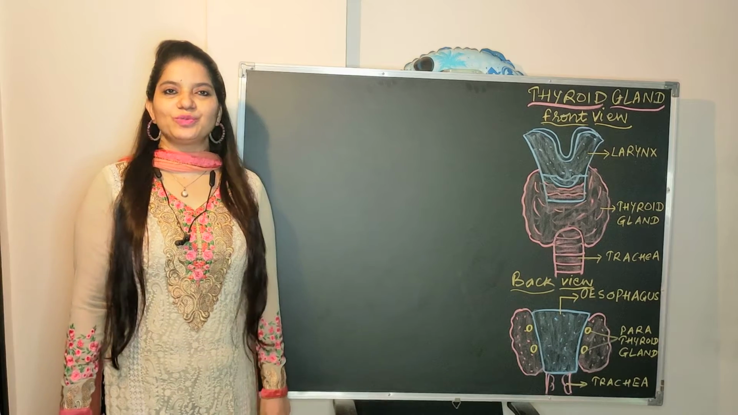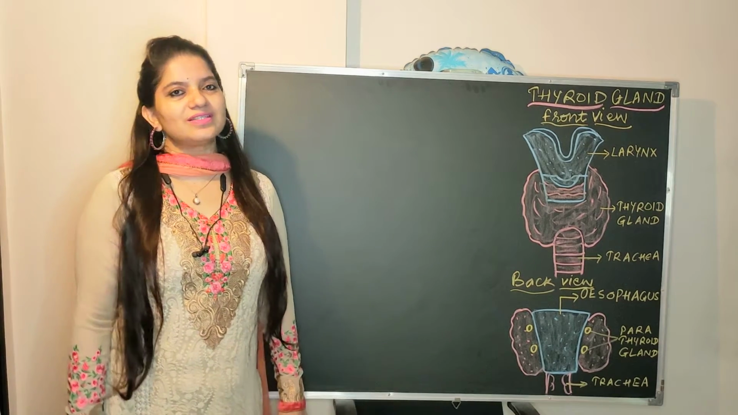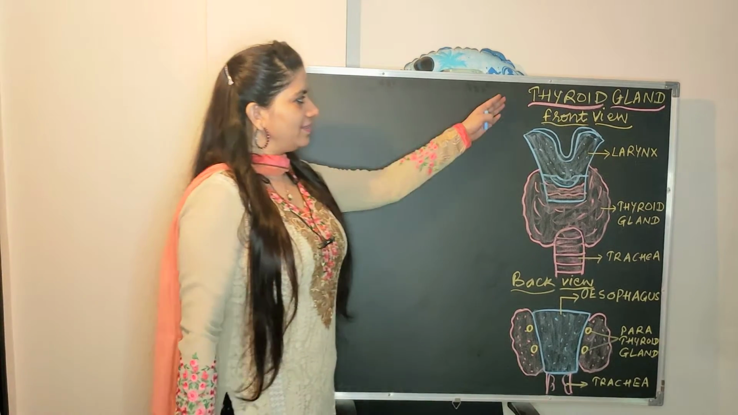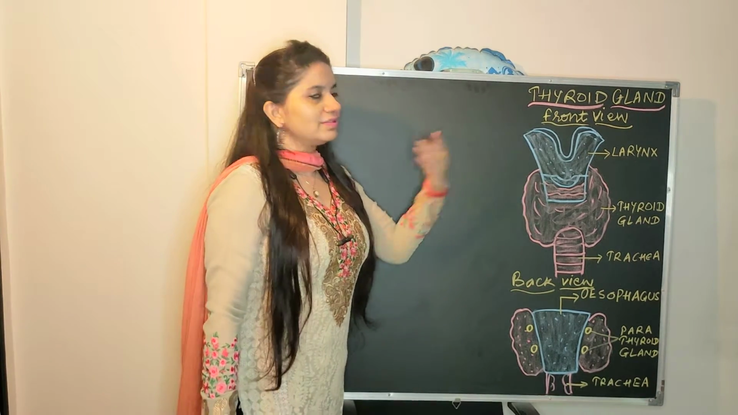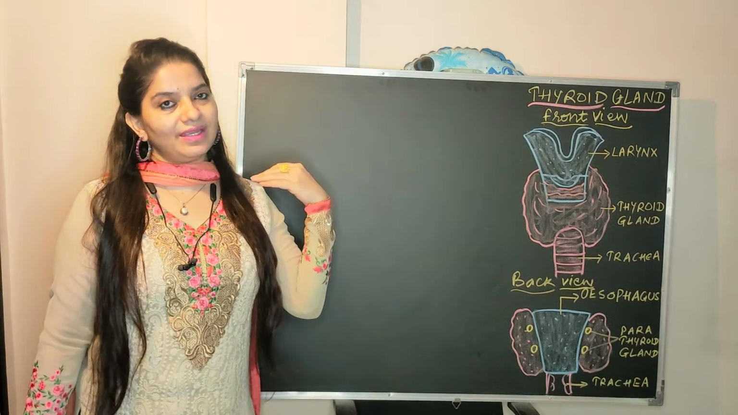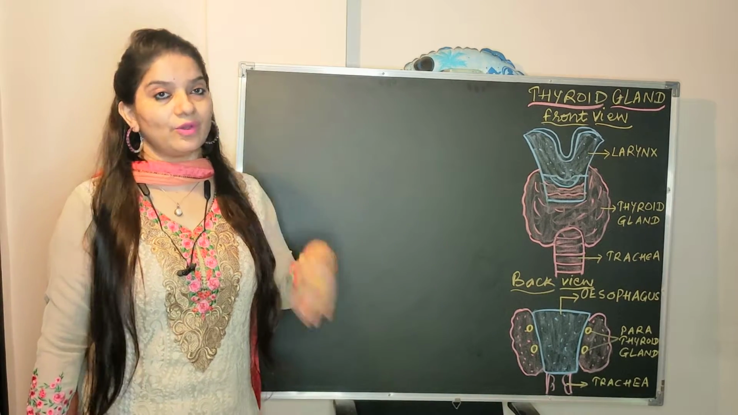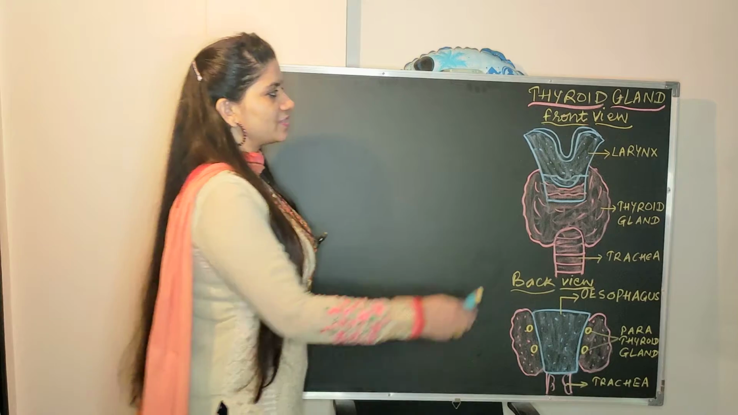Today I am going to teach you the thyroid gland. First of all, we'll discuss the location. Thyroid gland, this is the front view and this is the back view. In front, the thyroid gland is present, and behind the thyroid gland there is a parathyroid gland. I taught you that in the first video.